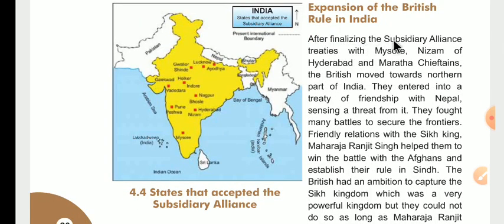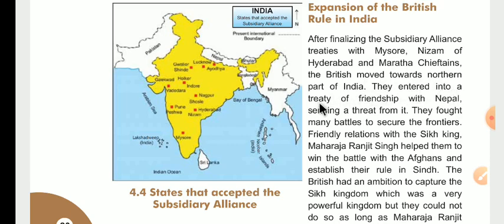After finalizing the subsidiary alliance treaty with Mysore, Nizam of Hyderabad and Maratha chieftains, the British moved towards the northern part of India. Now, dear children, what happened there? After finalizing the subsidiary alliance policy, which we know was started by Lord Wellesley, the Britishers moved towards the northern part of India.